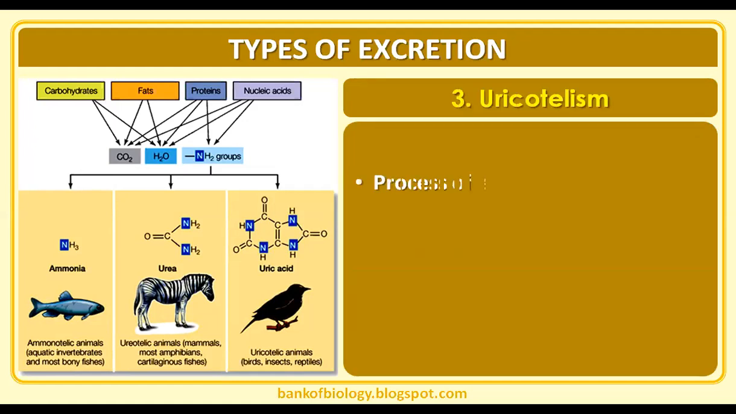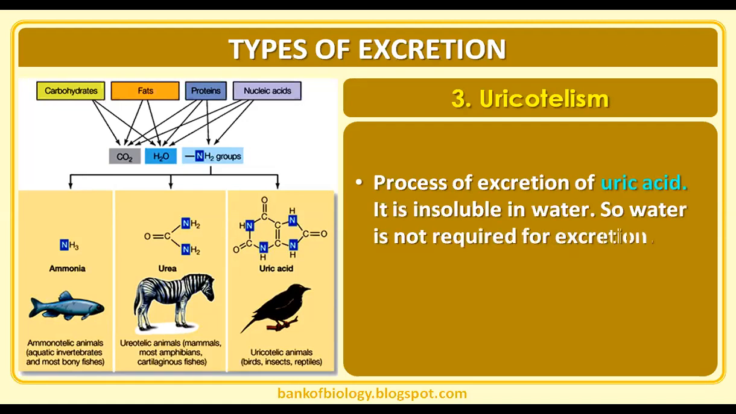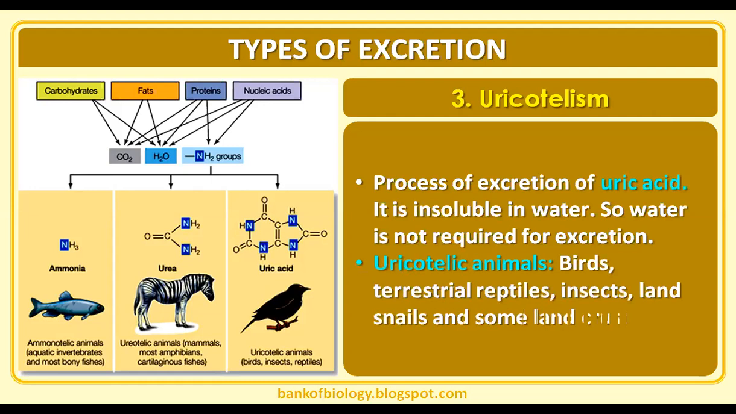Then uricotelism, the process of excretion of uric acid. Uric acid is insoluble in water, so water is not at all required for excretion. That's why animals living in water scarcity conditions prefer uric acid as an excretory material, like birds, terrestrial reptiles, insects, land snails, and some land crustaceans.